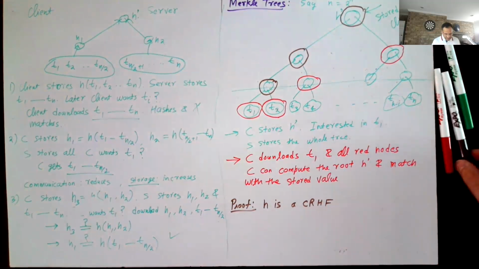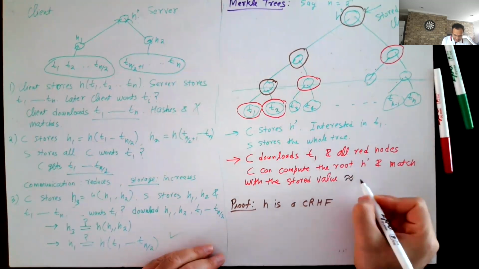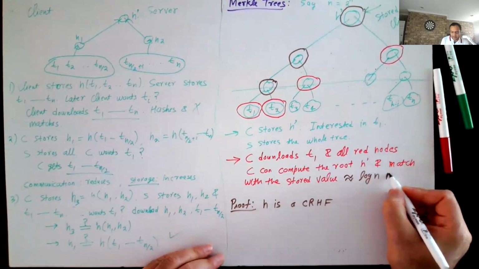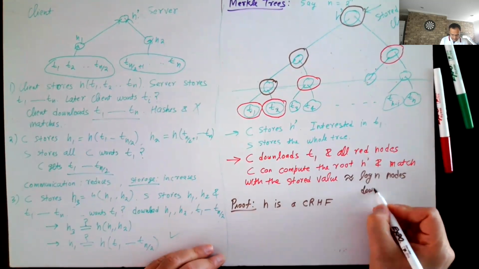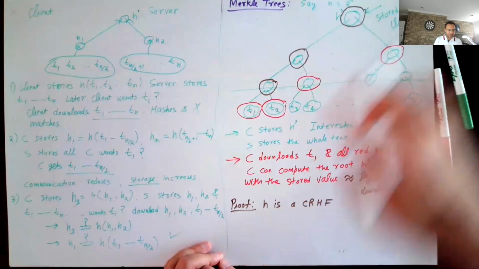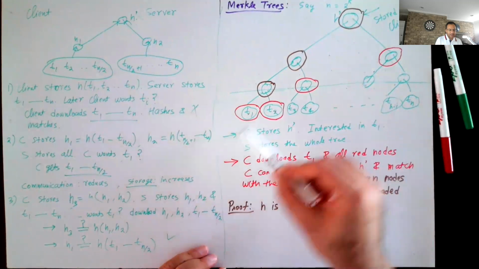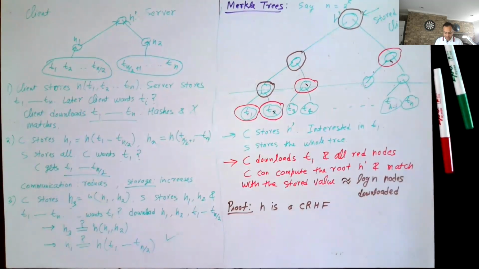Yeah. So how many nodes did you need to download here? Approximately something like log n nodes downloaded, because log n is the depth of the tree. So it really depends on the depth of the tree, how many nodes you need to download.